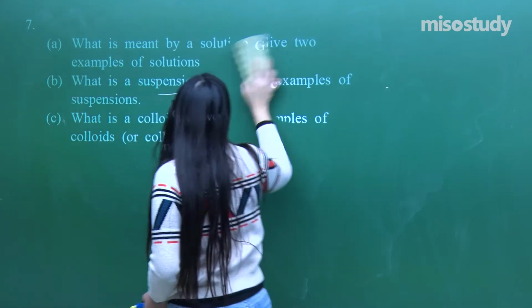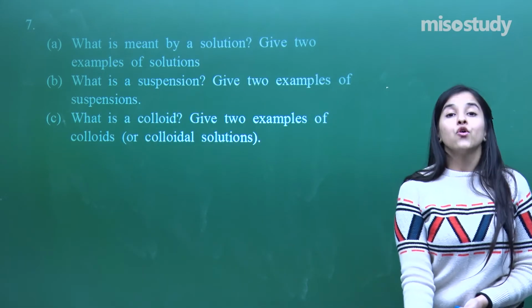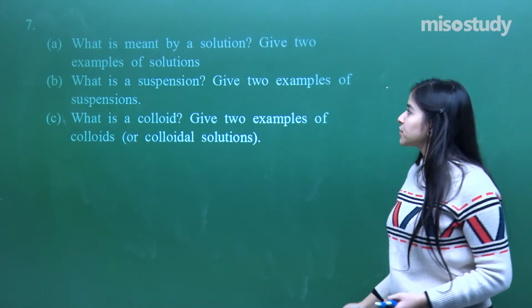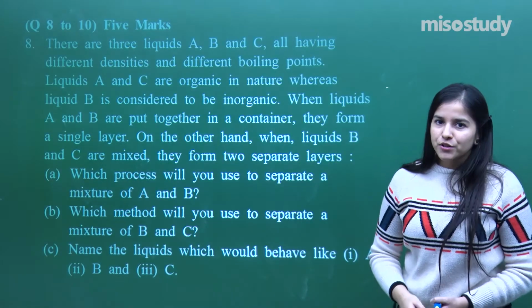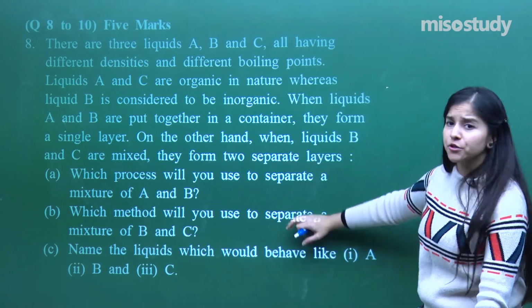So that was question number 7, and you learnt one thing new, which is going to be the true solutions. Solutions, homogeneous mixtures, also known as true solutions. Now this is going to be an interesting one. Okay, so is that completely visible to you?